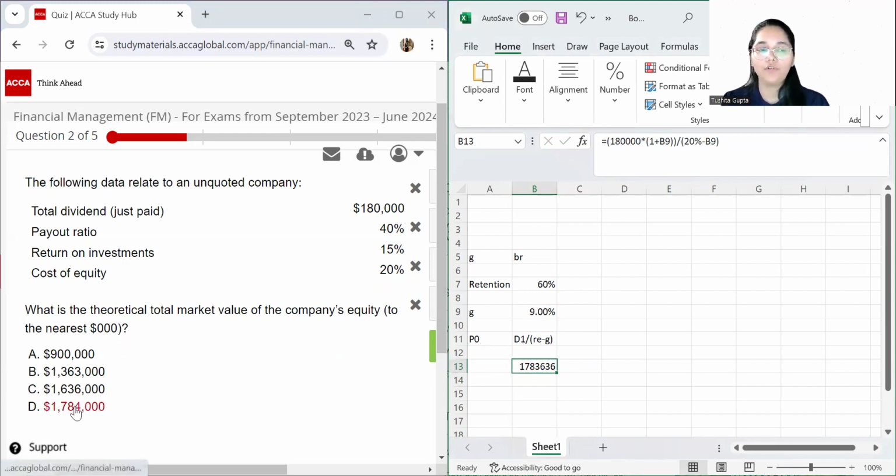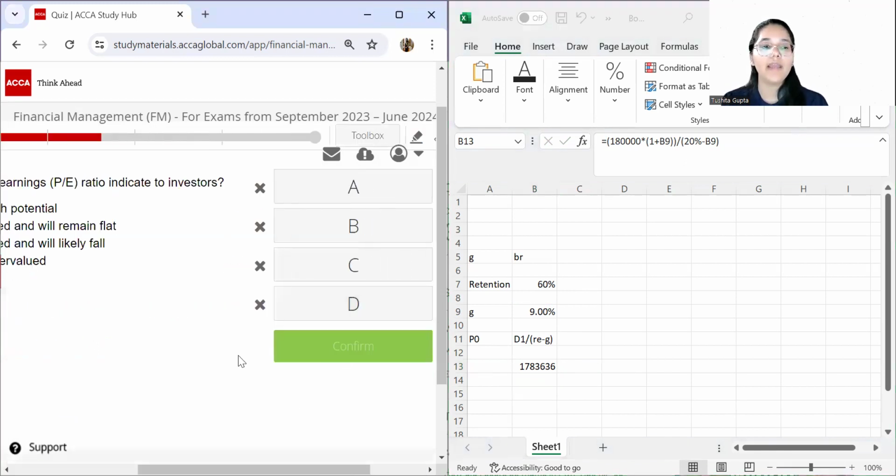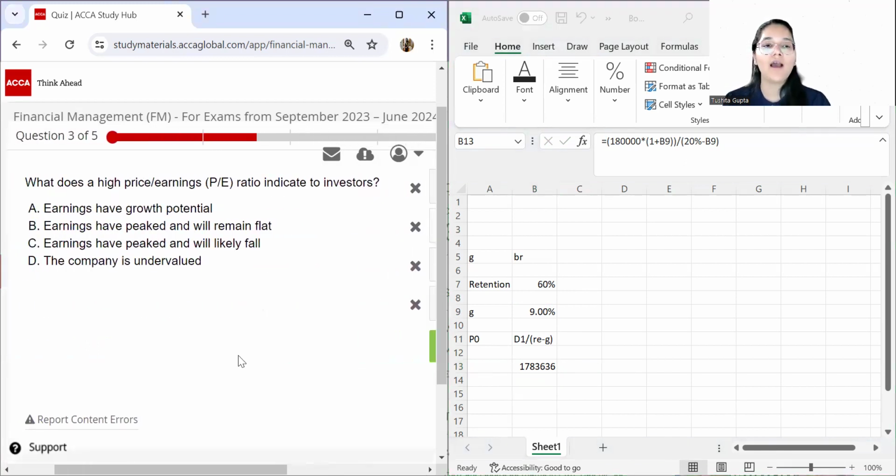option D over here. Moving ahead, what does a high price earnings ratio indicate to the investor? You have to tell that if the price earnings ratio of a company is high, what does that indicate? The numerator is price, which is the market price, and your denominator is your EPS. So if the PE ratio is high, that means the numerator is high, that means the market price is high and the earnings are lesser.